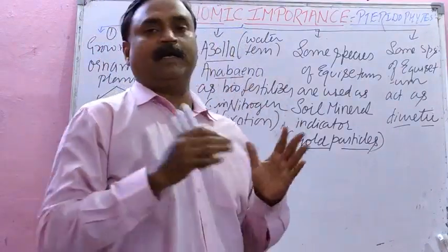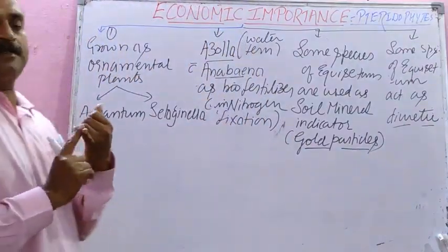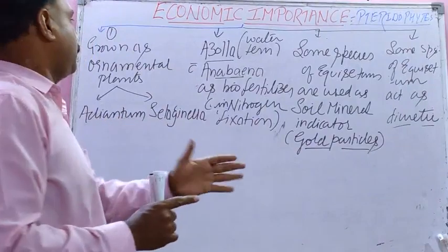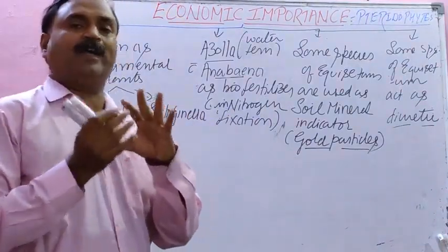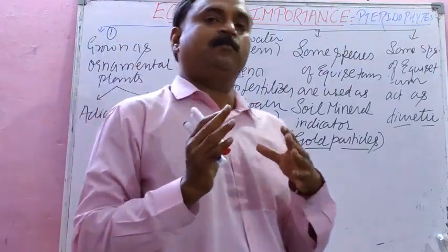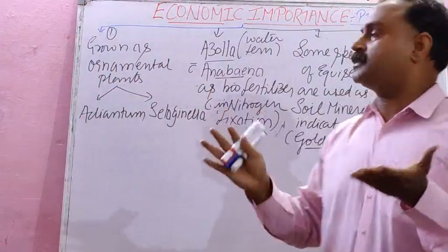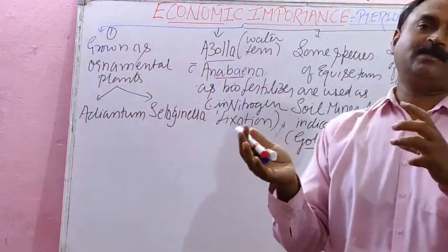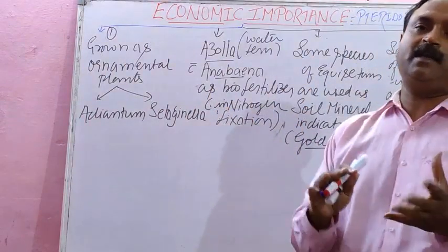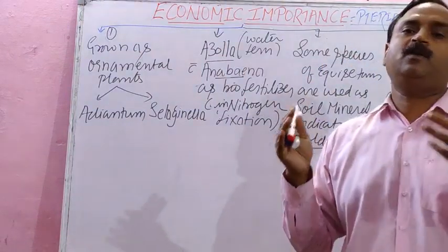So that is called diuretic, isn't it? So these are the common four. First, grown as ornamental plant. Then association of Azolla, the water fern, with Anabaena, acts as biofertilizer and helps in nitrogen fixation. Third, acts as soil mineral indicator, and can be used as diuretic.